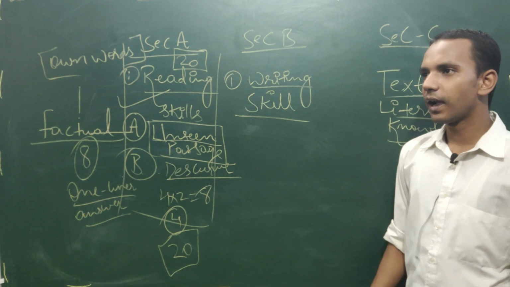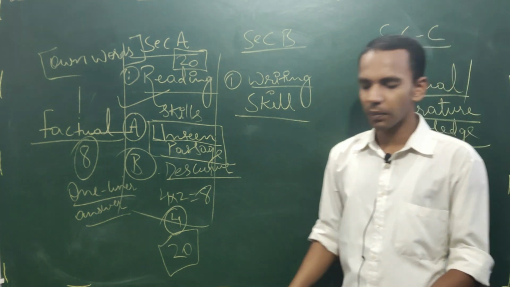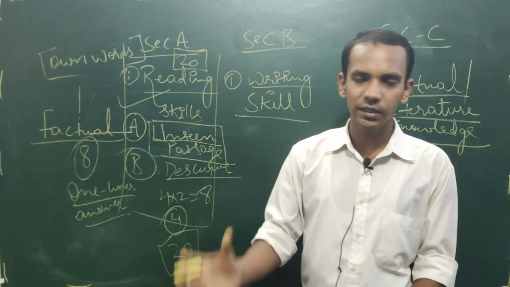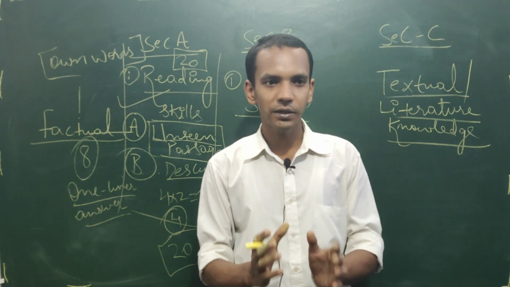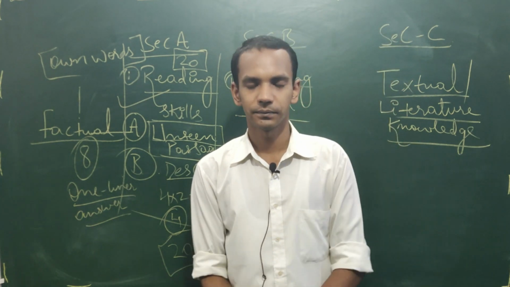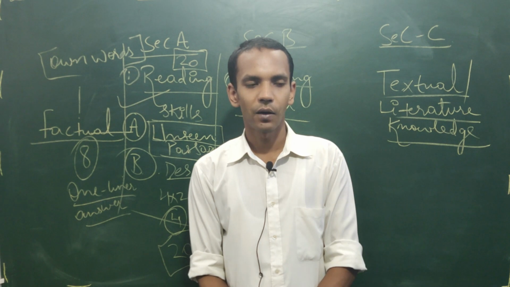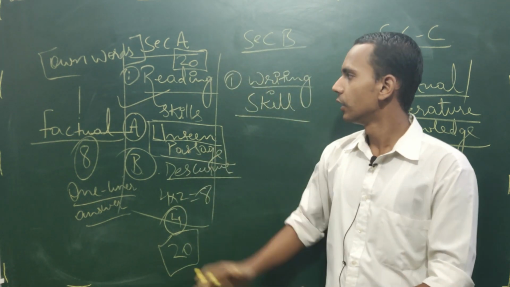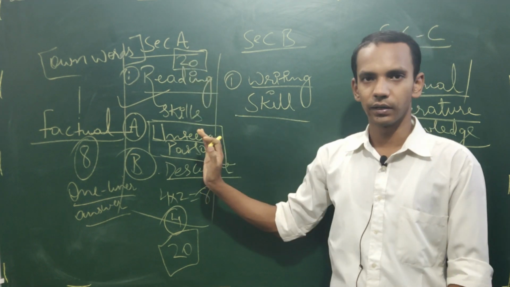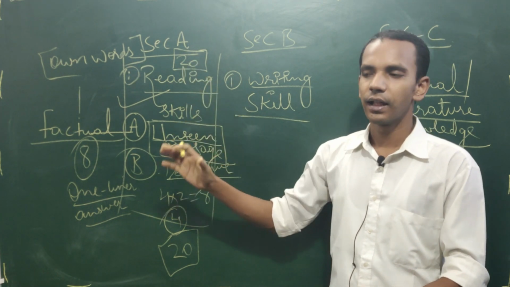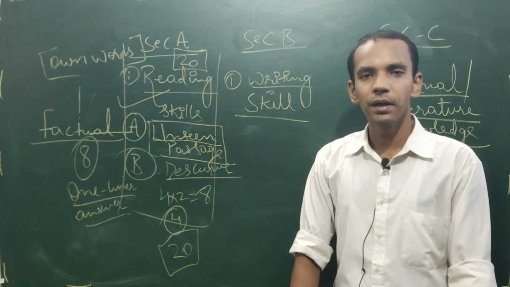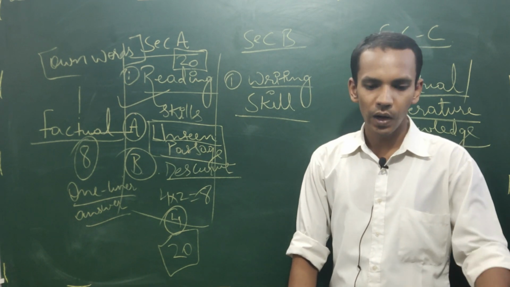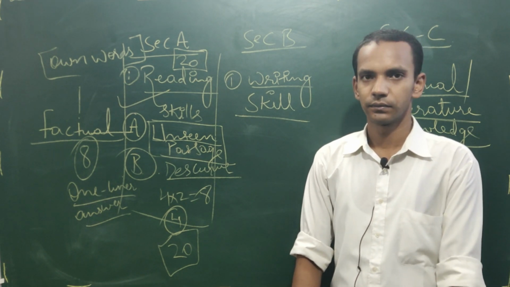Okay. And now the most important part which I want you all children to understand, that how many marks we can achieve here. What our target should be. Our target should be to get 20 out of 20, and we can get it. And every year, children, many students are able to achieve this.